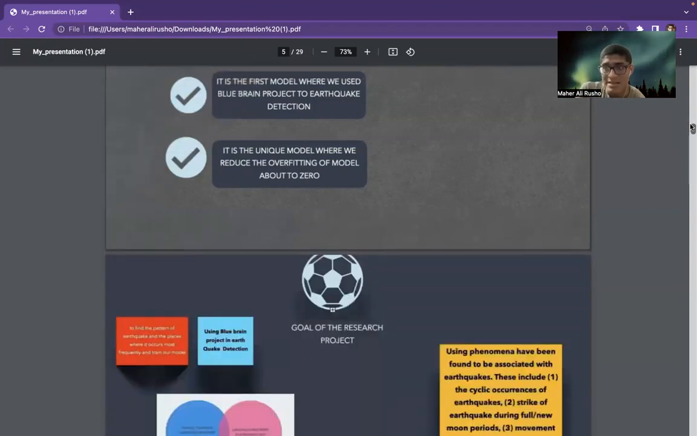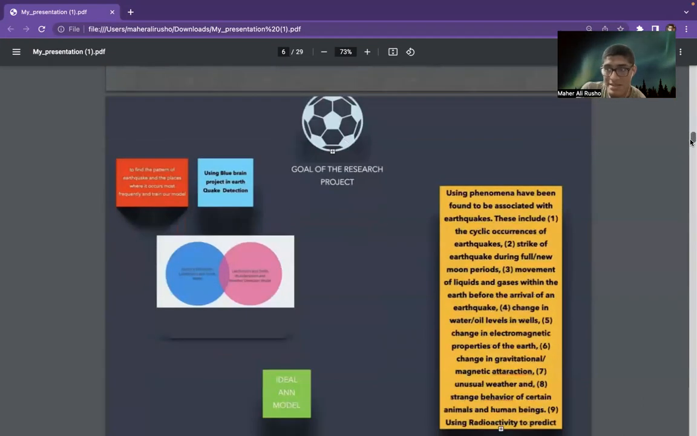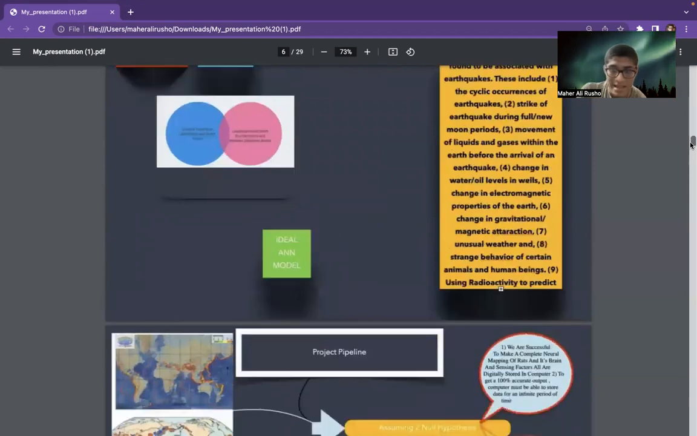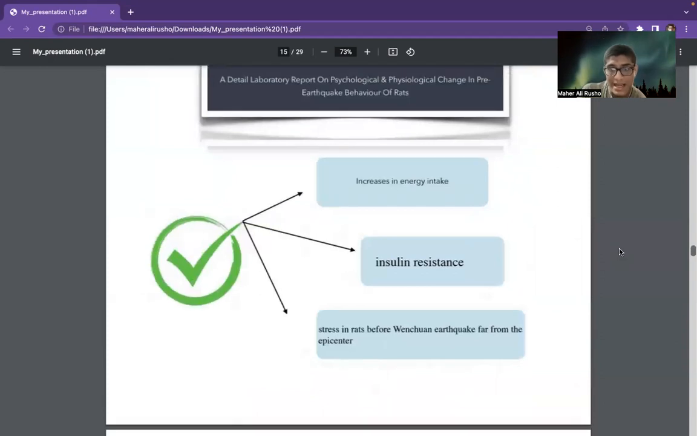My mentor was Stephen Brewster from New Zealand, who generated a detailed laboratory report on the psychological and physiological behavior of pre-earthquake rats. He found that the rats showed an increase in energy intake, insulin resistance, and stress before the Chuan earthquake, far from the epicenter.